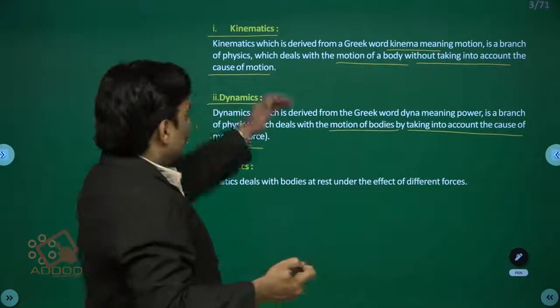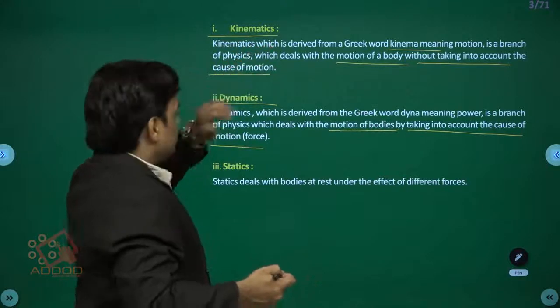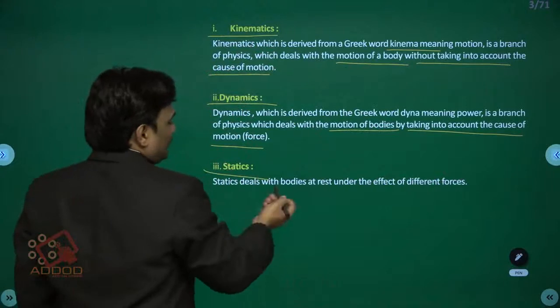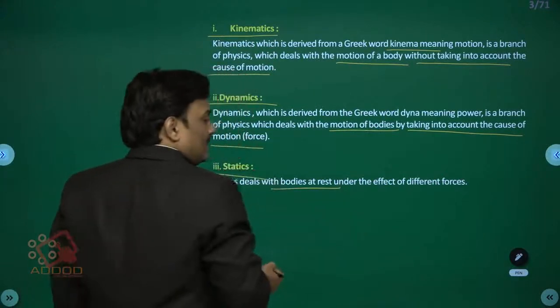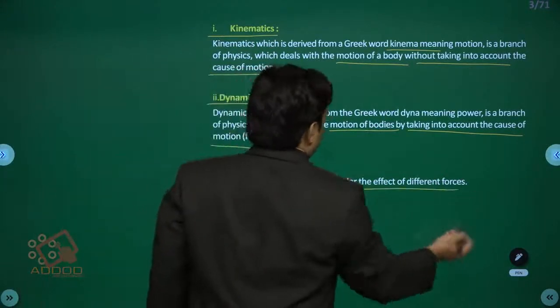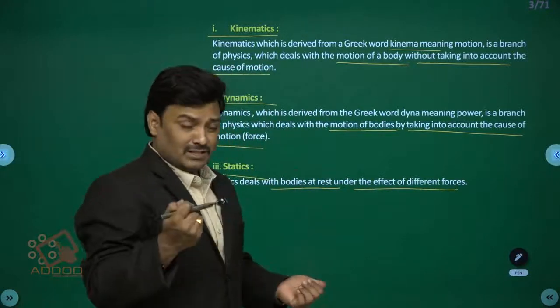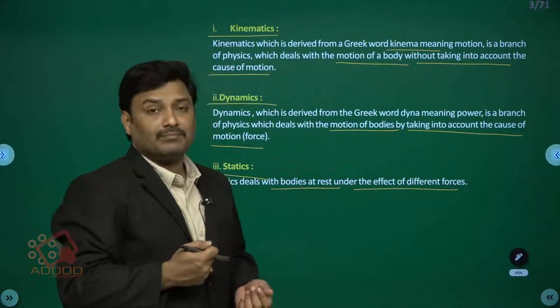Kinematics is without involvement of force; dynamics is with the involvement of force. Statics deals with bodies at rest under the effect of different forces. Under the effect of different forces, the body remains at rest, in static condition, equilibrium, etc.